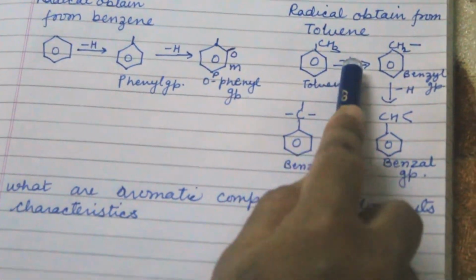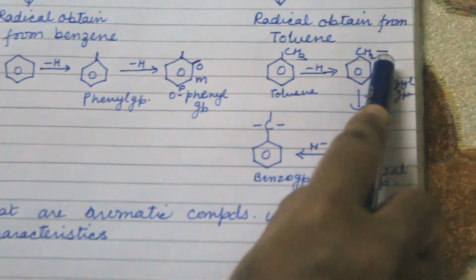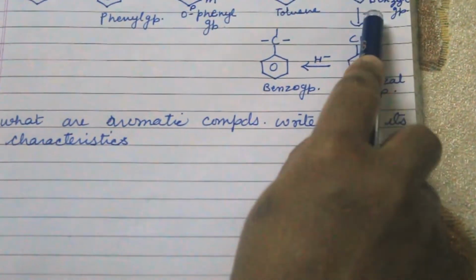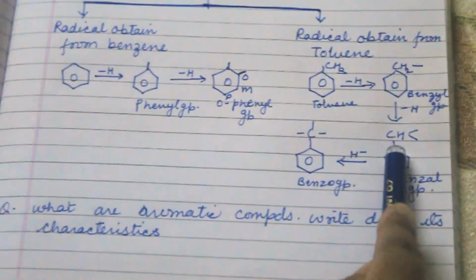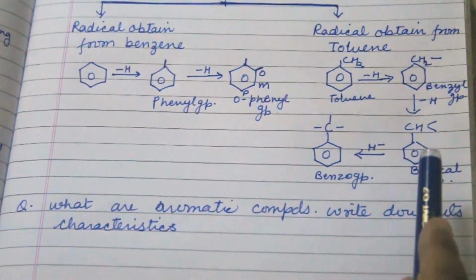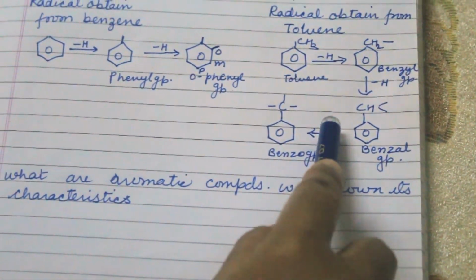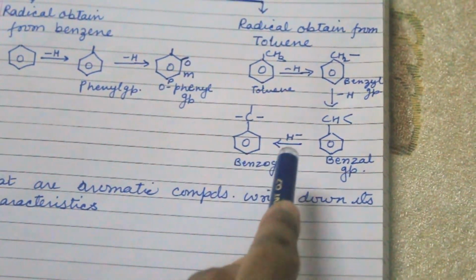When one H is removed from it, CH3 becomes CH2 with one bond, that is the benzyl group. When another H is removed, CH2 becomes CH with two bonds. And when another H is removed, then C has three vacant bonds, which is known as the benzo group.